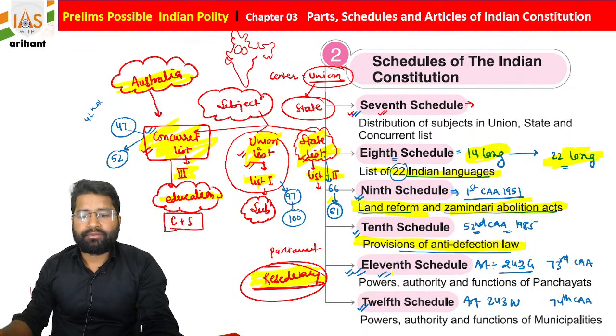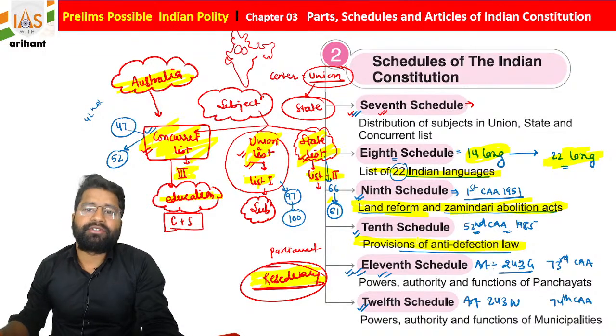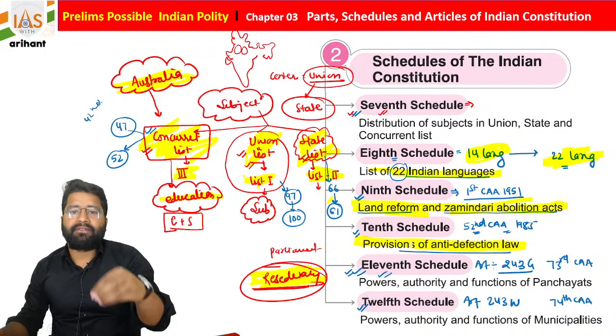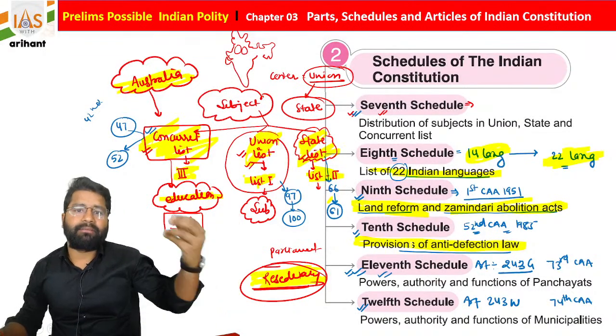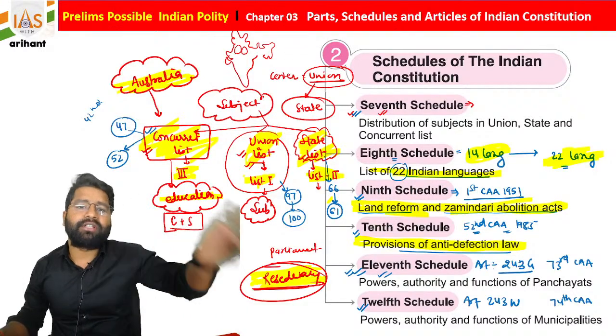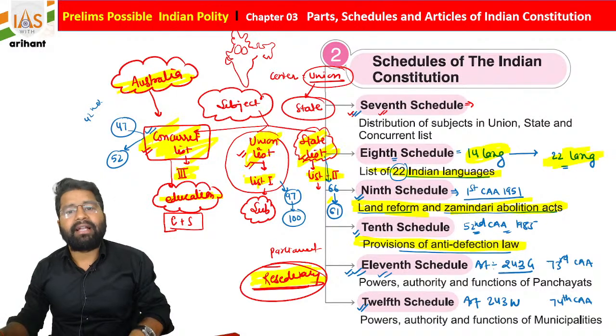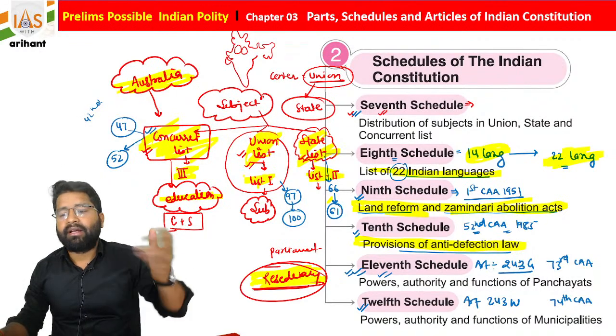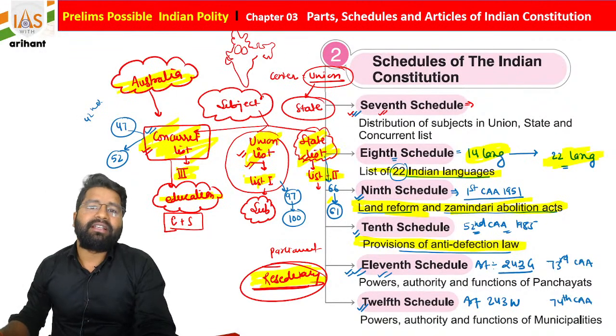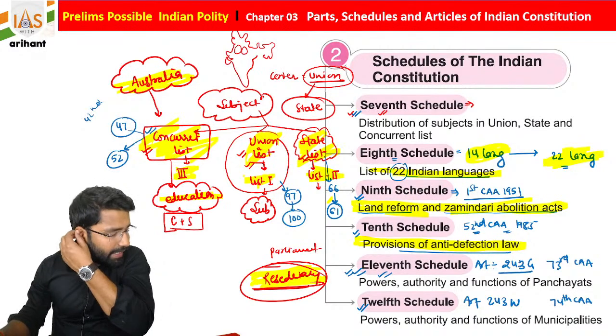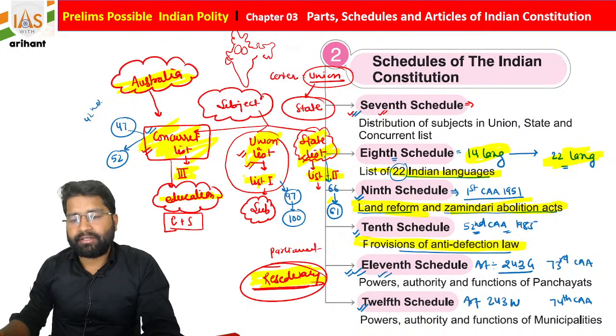Let's suppose there is a member who is elected from one party, let's say party X, and after coming to the legislative assembly or maybe parliament, he wants to switch the party. In that case, he is betraying the party, so it is anti-defection. In that case, by using the 10th schedule, the process is started.